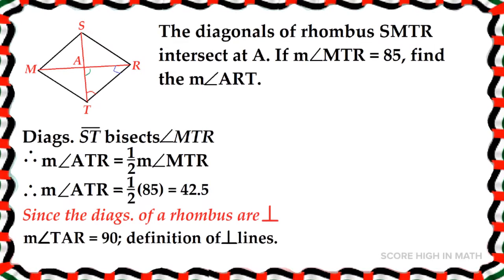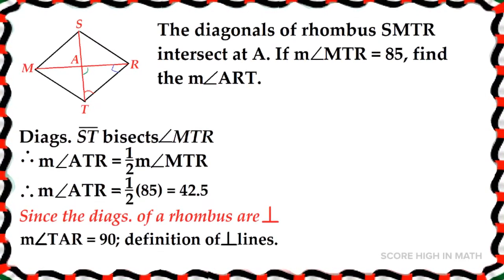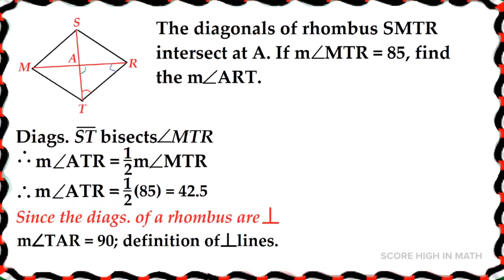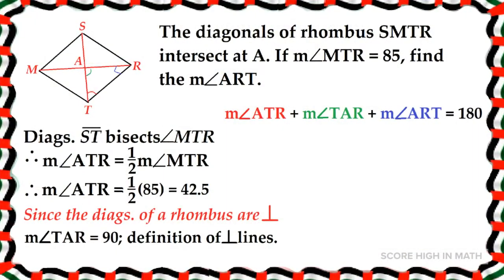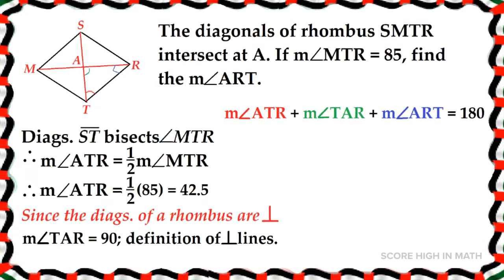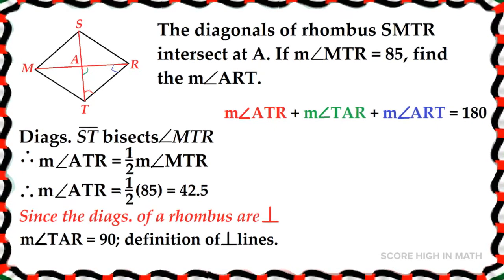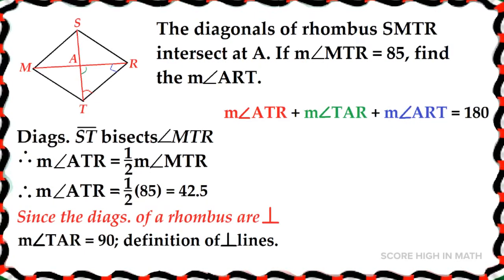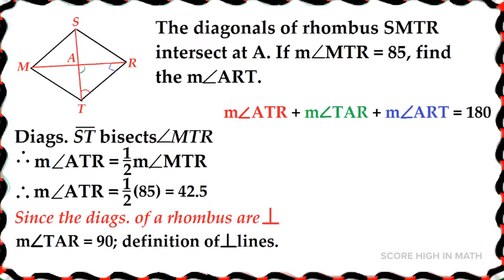Since the diagonals of a rhombus are perpendicular, therefore the measure of angle TAR is equal to 90 degrees. That is the definition of perpendicular lines. I want you to look at the diagram again. We are going to solve the different measures of angles which I designated with color red, green, and blue. So, those angles add up to 180. As we have learned before, the measure of the interior angles of a triangle is always supplementary, 180 degrees.